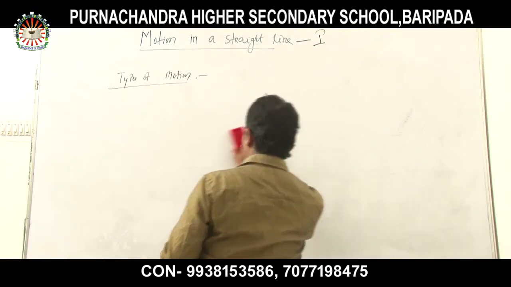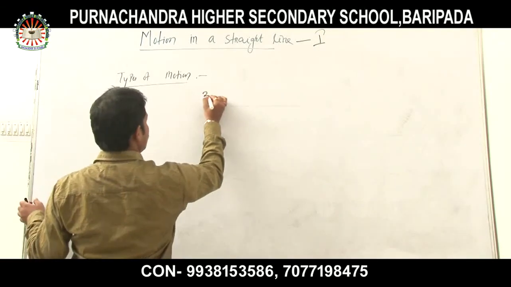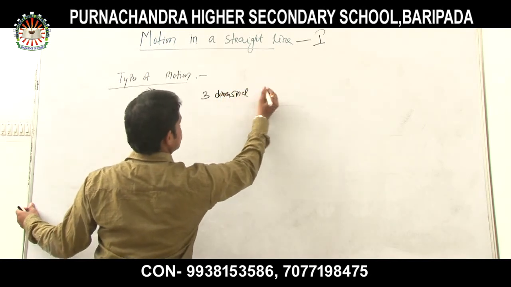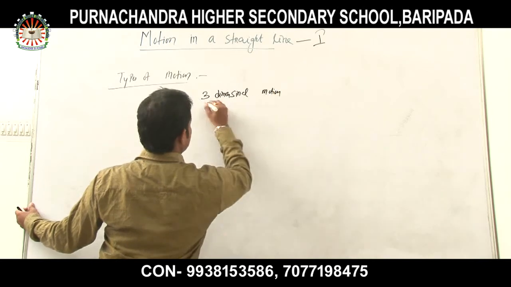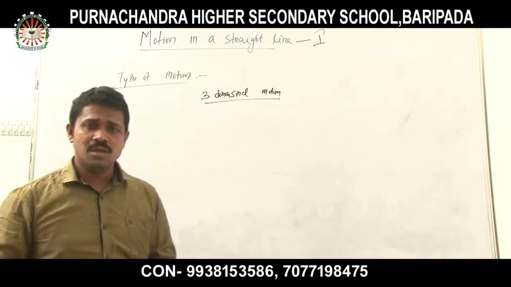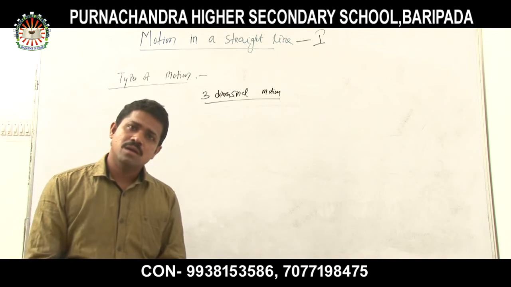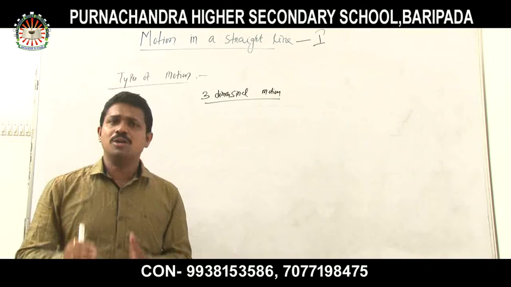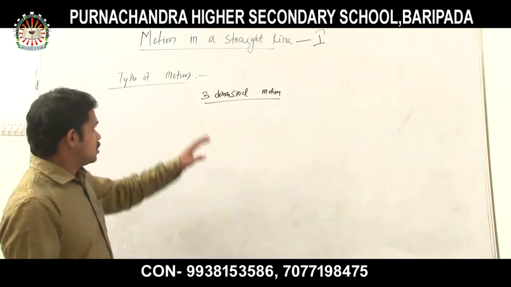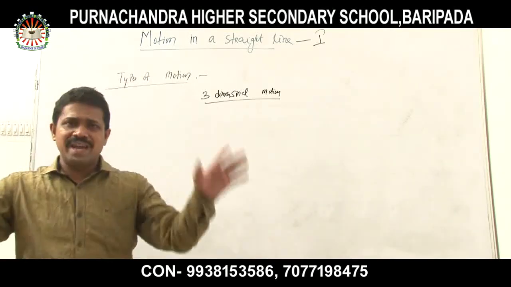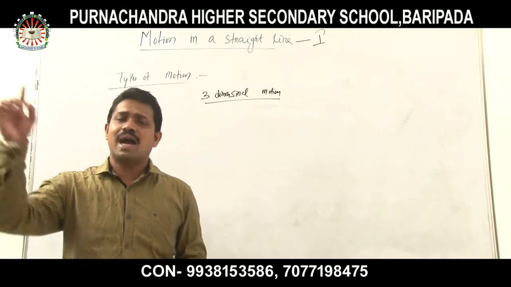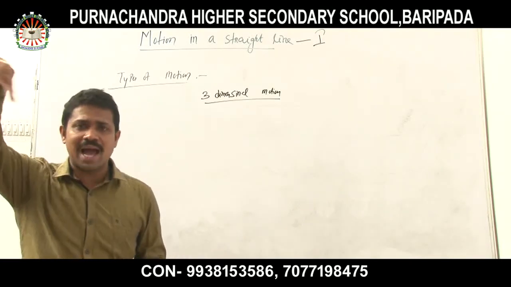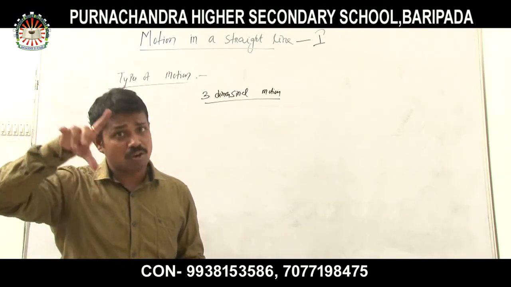Then comes your three-dimensional motion. Three-dimensional motion means motion in space, any space, not particularly in a straight line, not particularly in a plane. The motion of any object in space. Suppose you are flying a kite. Then the motion of the kite in the sky.